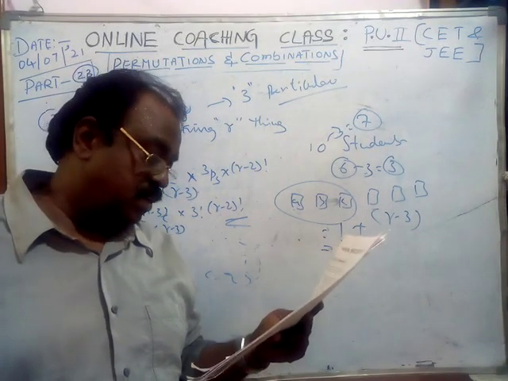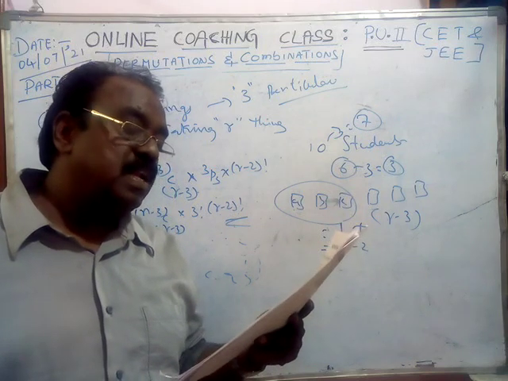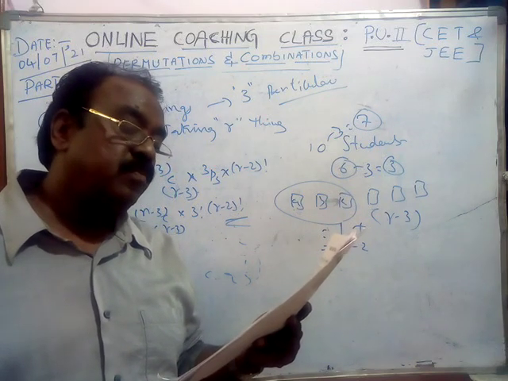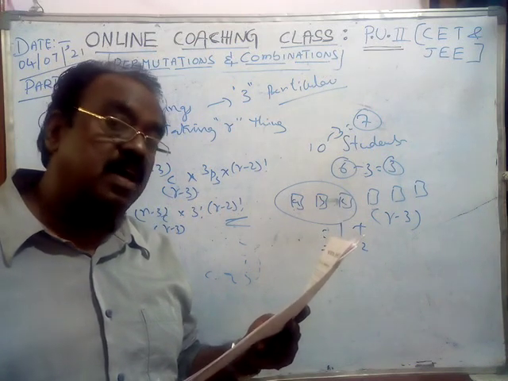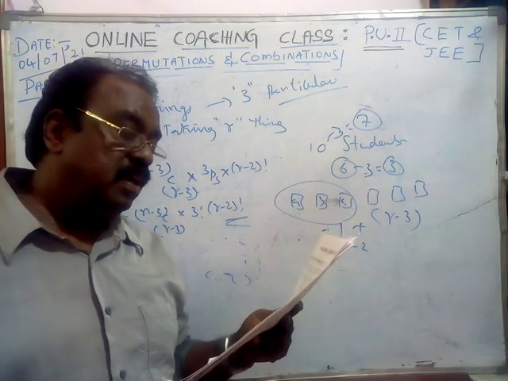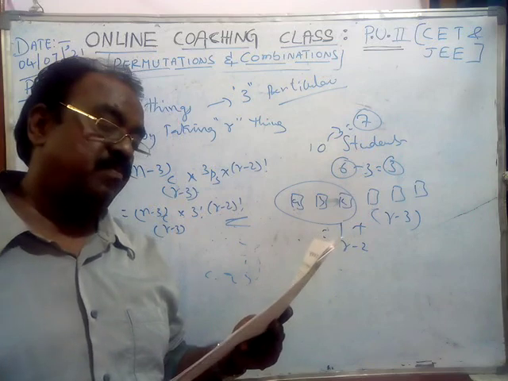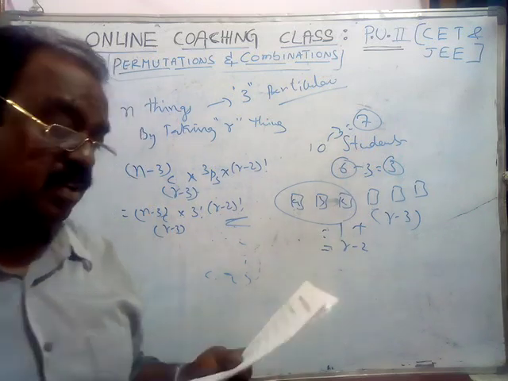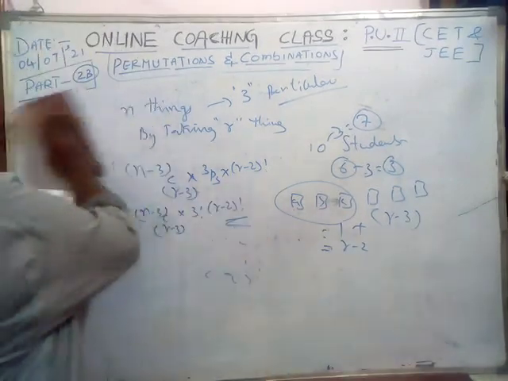I will solve the 27th problem. It's a different one. The total number of permutations of n different things taken not more than r at a time, when each thing may be repeated any number of times. It is also a different concept, but you have to read it with your own effort.